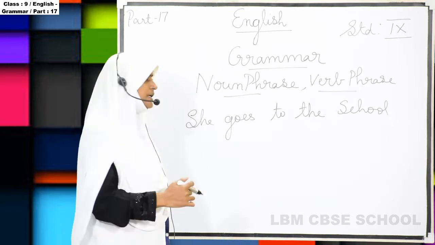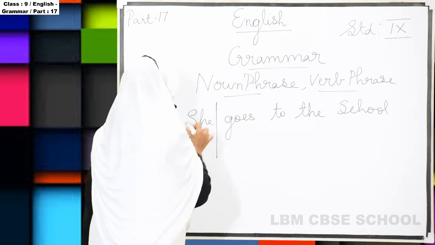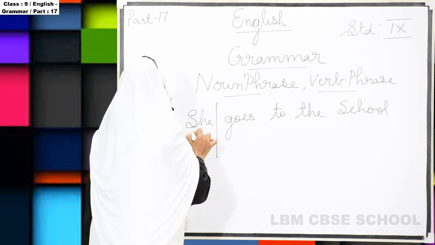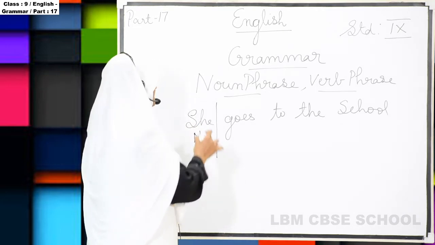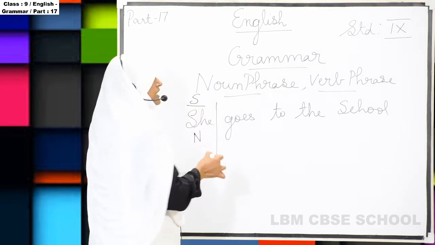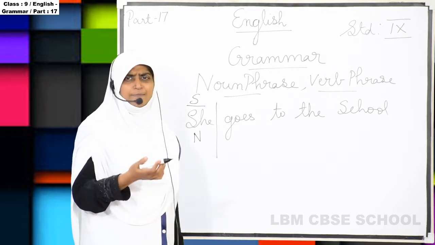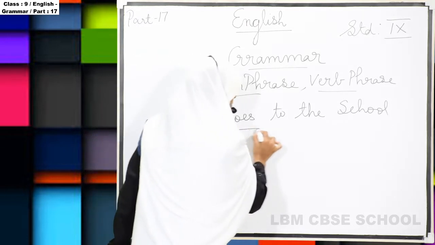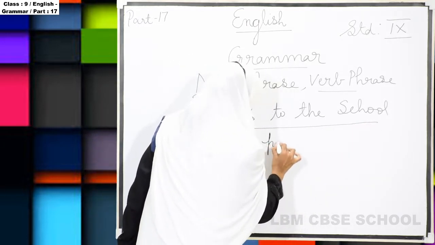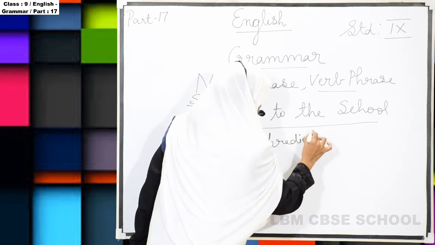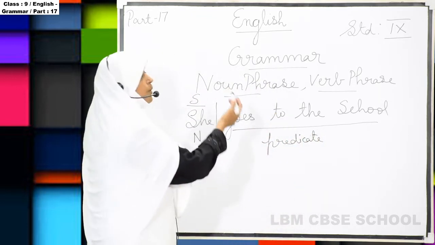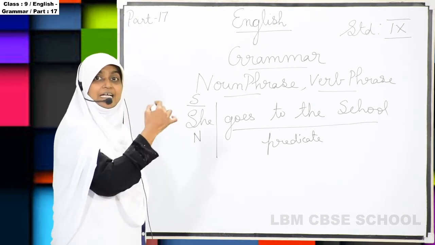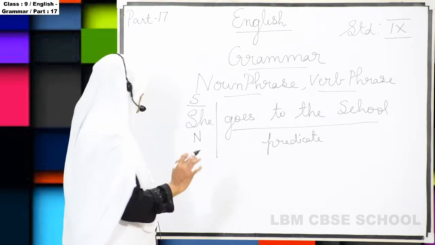What I told you: the subject is always in the beginning of the sentence and it contains a noun. Usually in the beginning the names will come, so we call that the subject. The rest of the things we call the predicate. The predicate tells about the subject, what the subject does. That is the meaning.